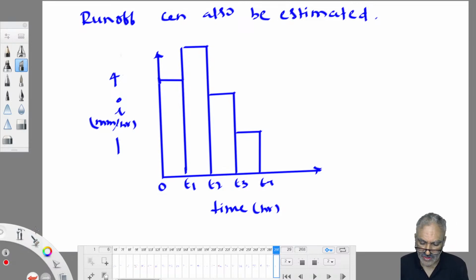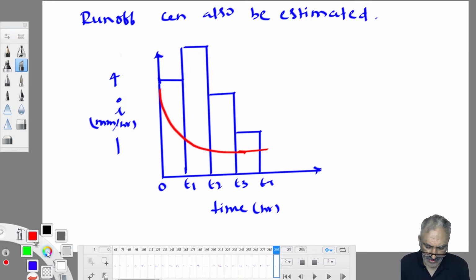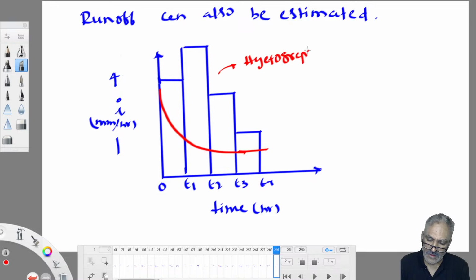Over this, what you need to do is superimpose Horton's curve. This is Horton's curve, let us assume. So Horton's curve is superimposed over the rainfall hydrograph. This is the hydrograph. This one is Horton's curve.